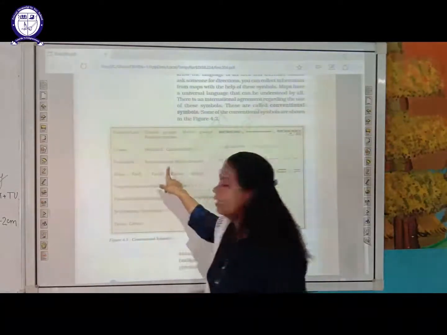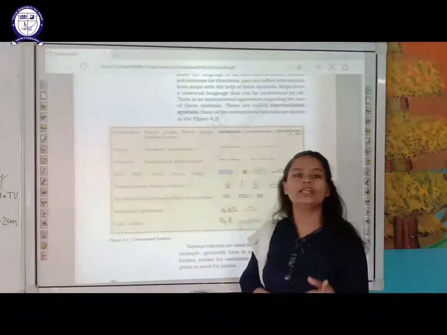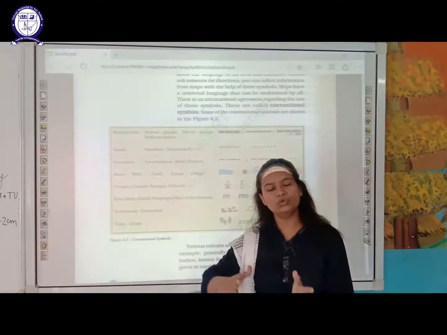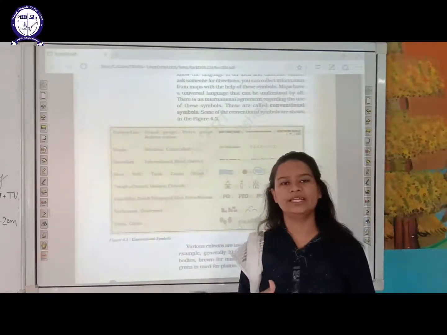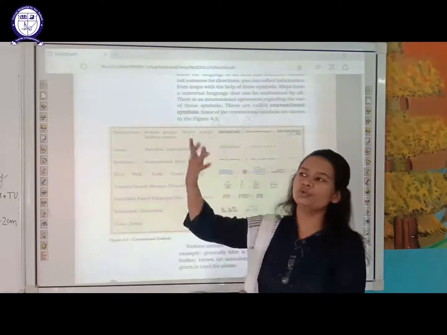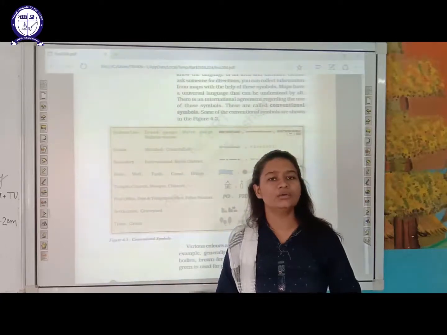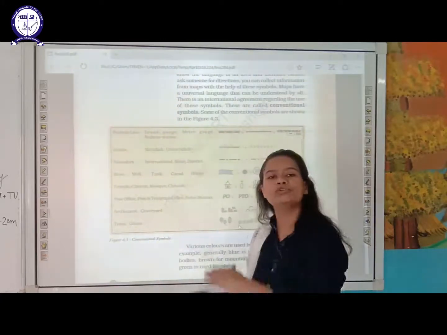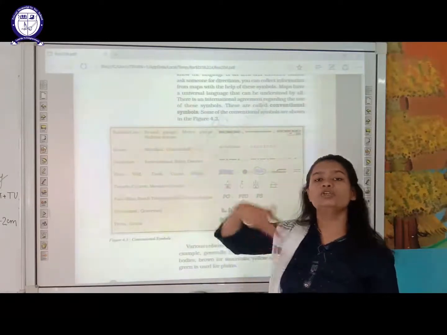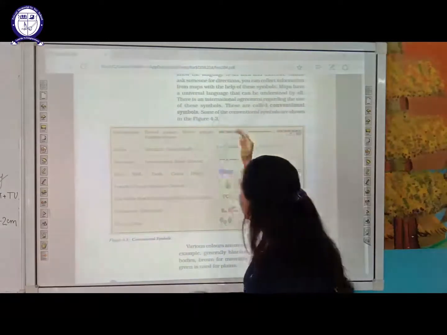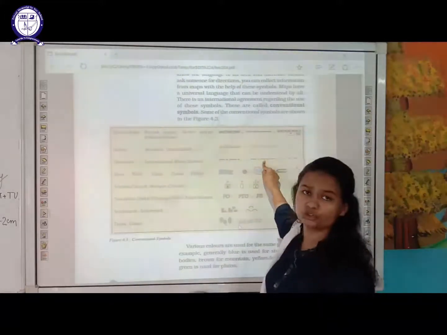Then is boundary: international boundary, state boundary, district boundary, as I already told you. Say right now you are residing in Haryana and you are going to Punjab, which is an adjacent state to Haryana. When you move towards Punjab, you will find a particular symbol that represents that you are moving to another state.